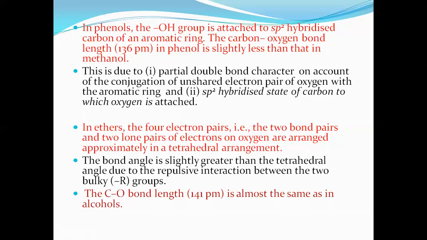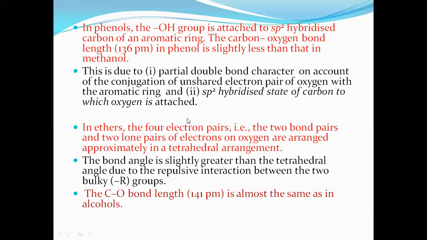That means in phenol, oxygen contains a lone pair, and that lone pair of electrons undergoes delocalization over the ring because there is conjugation. Due to delocalization, which is resonance, the carbon-oxygen bond forms partial double bond character. Hence, the bond length decreases when compared to alcohol.